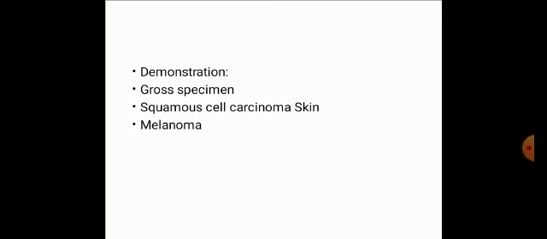So in this practical demonstration, in the gross specimen of squamous cell carcinoma of skin, a nodulo-ulcerative, necrotic, hemorrhagic and mostly cauliflower-like growth of the skin is seen, while in melanoma a black pigmented lesion over the skin is seen in gross examination.